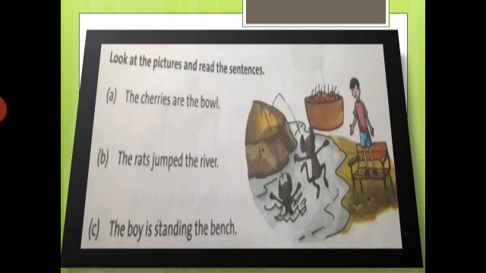Okay, before moving ahead, tell me one thing. Do you think the above sentences make sense? Yes, read one more time. The cherries are the bowl. B number, the rats jumped the river. And number C, the boy is standing the bench. Okay, now tell me, do you think the above sentences make sense? Of course not. Then let's see next.